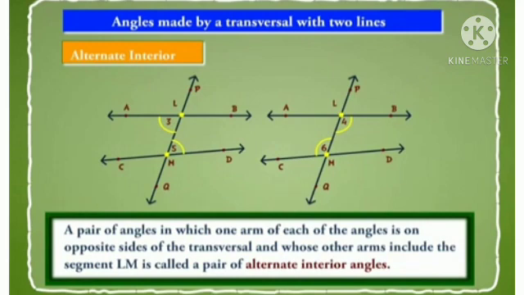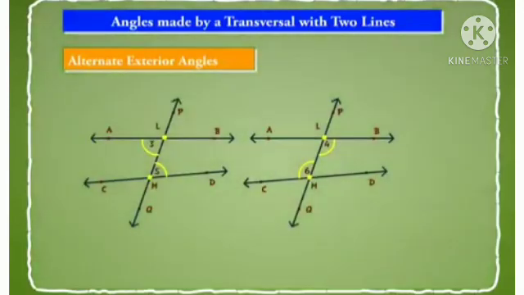A pair of angles in which one arm of each of the angles is on opposite sides of the transversal and whose other arms include the segment LM is called a pair of alternate interior angles. In the figures, angle 3, angle 5 and angle 4, angle 6 form pairs of alternate interior angles.